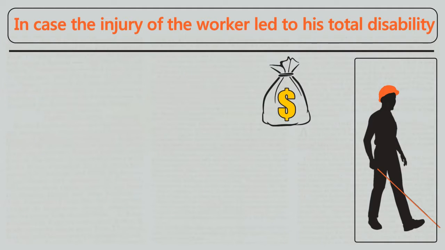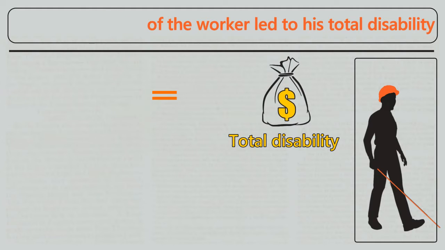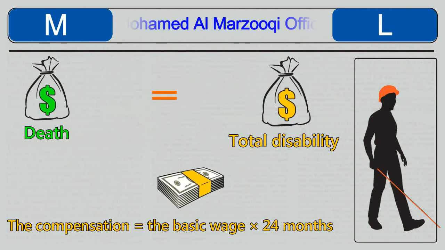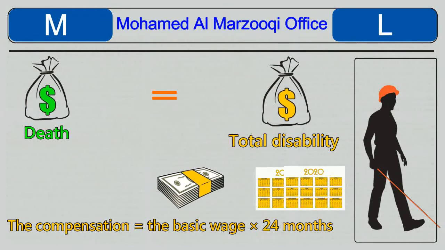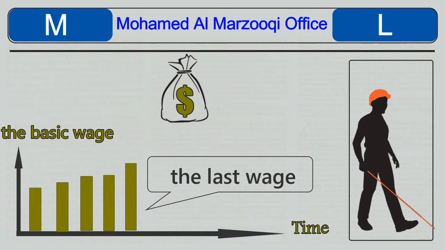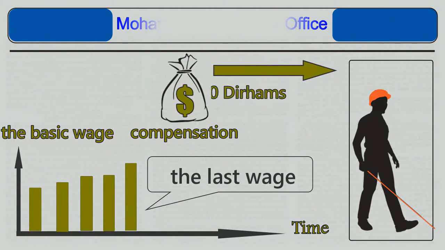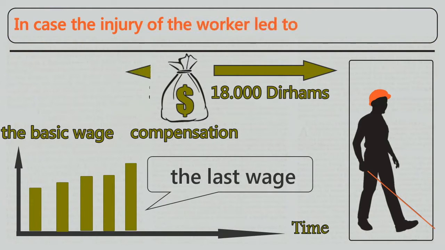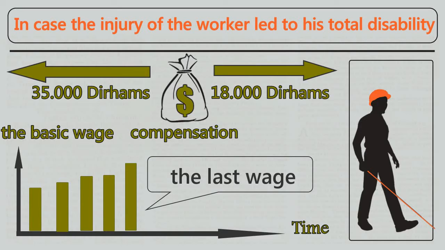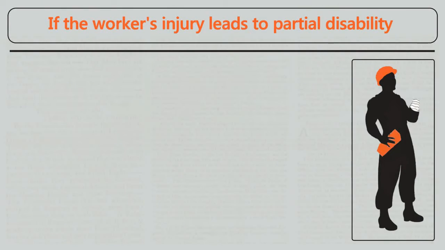The amount of compensation due to the worker in the case of total permanent disability is the same amount due in the case of death, which is equal to the basic wage of the worker for a period of 24 months, provided that the value of the compensation is not less than 18,000 dirhams and not more than 35,000 dirhams, as per Article 151.